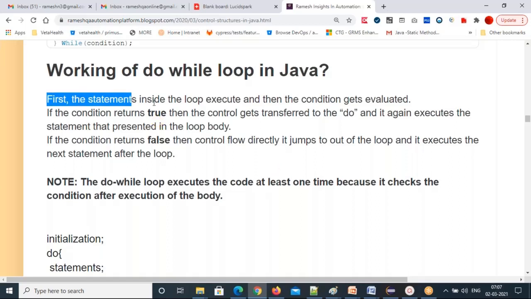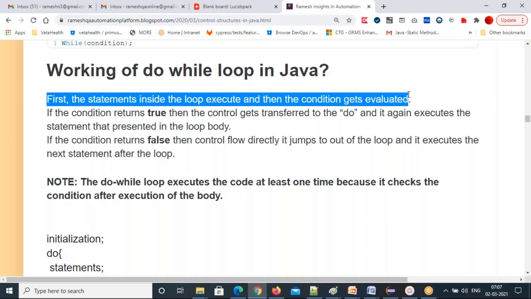So first the statements inside the loop execute and then the condition gets evaluated. If the condition returns true, then the control gets transferred to the do block and it again executes the statements present in the loop body. If the condition returns false, then the control flow jumps out of the loop and executes the next statement after the loop. So in the do while loop, the statements will be executed at least once before the condition becomes false. That's the do while loop concept.